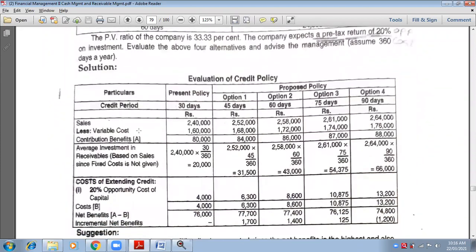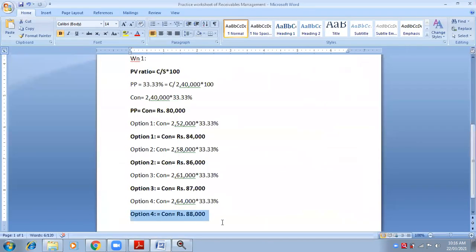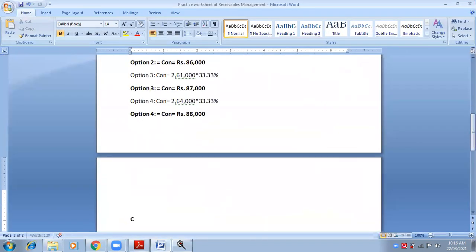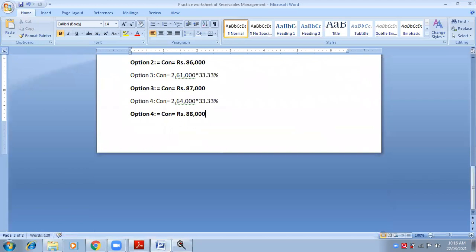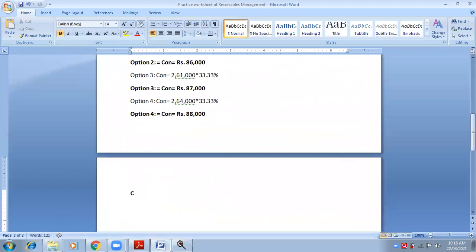So what you have to do after contribution, just put a slash like this. I will show you. See, you have written contribution already. Just put one slash and write benefits. That means this is only my contribution and this is only my profit. And after this, put a bracket and write down block A. This is known as block A.